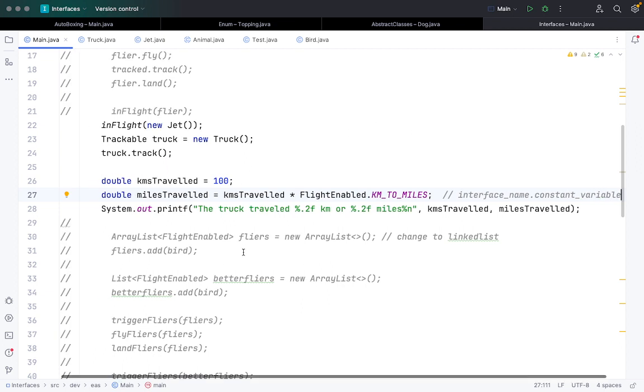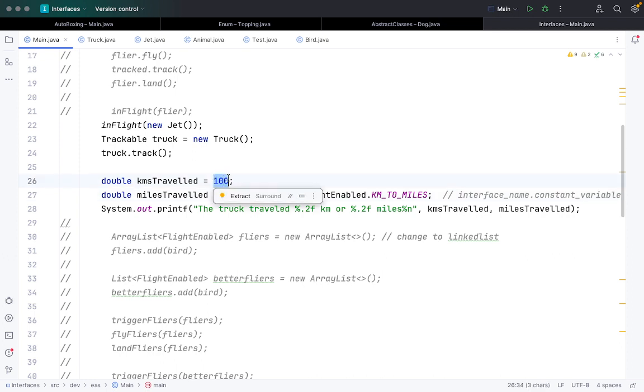Constant variable name, and I can do it. What I have done here is, I have a double variable called kilometers traveled. I've passed 100 kilometers to it. Now I am converting that to miles, so I'm doing kilometers traveled into FlightEnable, which is the interface name, dot kilometersToMiles. Since it's a constant, I can directly access this interface, and whatever the expression value is, it will store in miles traveled, and then I'm just printing out that the distance traveled is a particular number of kilometers or miles.